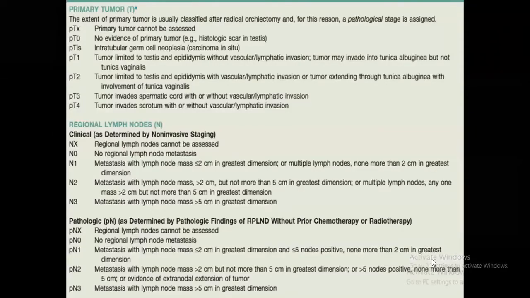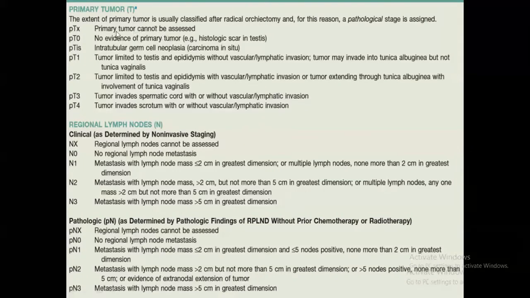So first of all, according to me, the most important thing in oncology is the basics. Basics start with the TNM classification. I know that most of you are aware, but let us still revise. So this is CA testis, and the T classification: TX is primary tumor cannot be assessed, T0 is no evidence of primary tumor, Tis is intratubular germ cell neoplasia. This was previously known as ITGCN, that is intratubular germ cell neoplasia, which has recently been changed to GCNIS in the year 2018. So kindly make note.